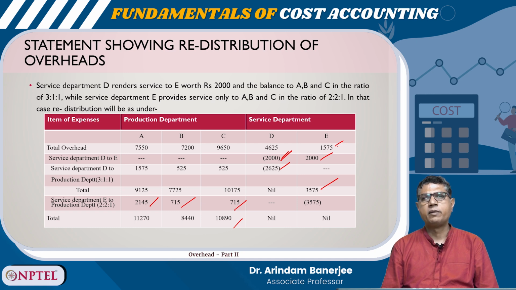This involves some amount of subjectivity. There are various methods for it and we discuss those methods today, and our objective is to reach the closest possible to the actual cost incurred for producing a particular unit, because the determination of the right cost is very, very important from the point of view of managerial decision making. Thank you.